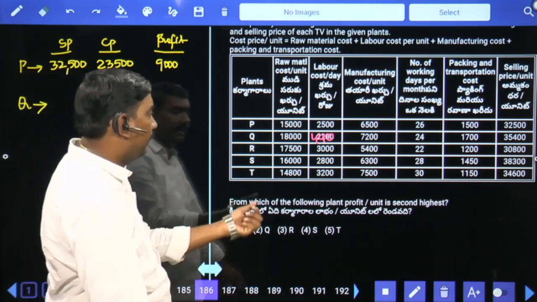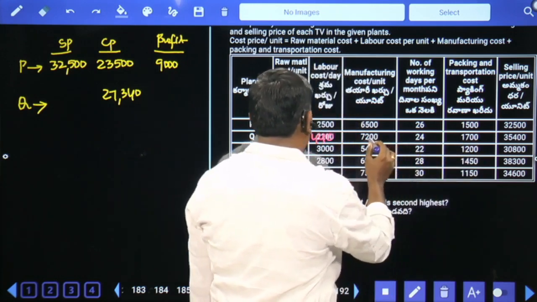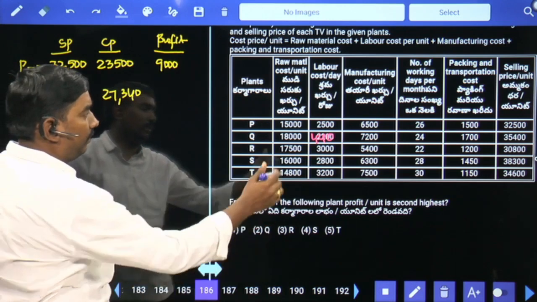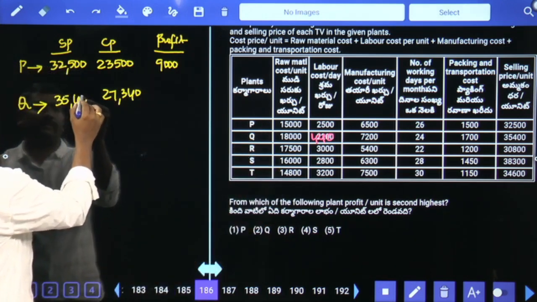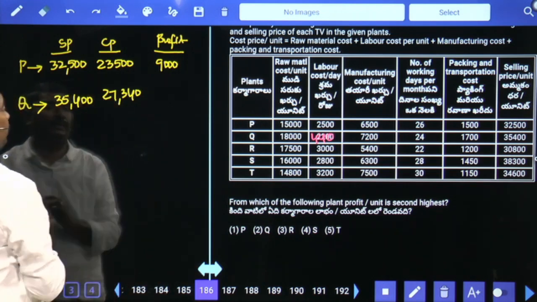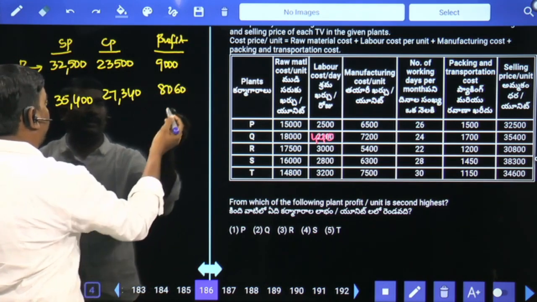Selling price 35,400. Profit means difference only. 35,400 minus 27,340, 8,060 rupees.